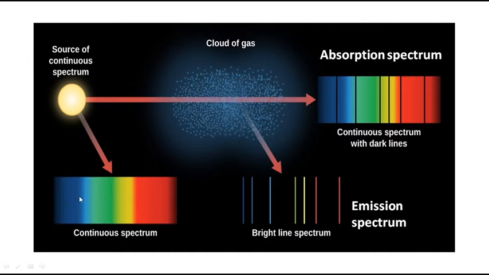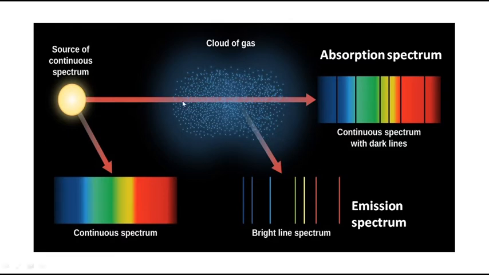The dark blue is merged into the sky blue. Sky blue is merged into light green, and it slowly becomes darker green. Darker green is merged into the yellow color. There is no point where you can differentiate them. They are completely merged with one another. That is why we call it a continuous spectrum.